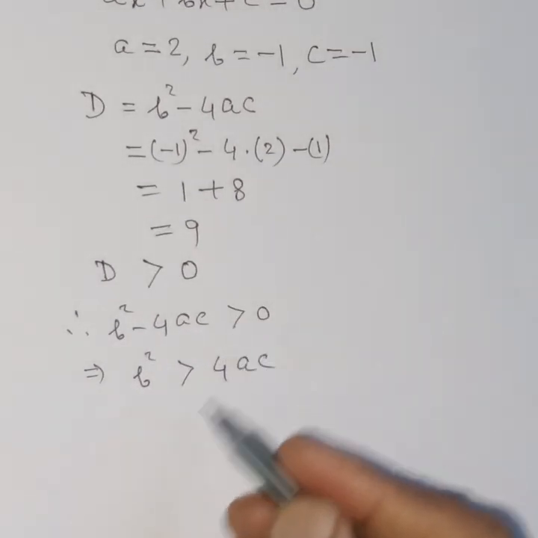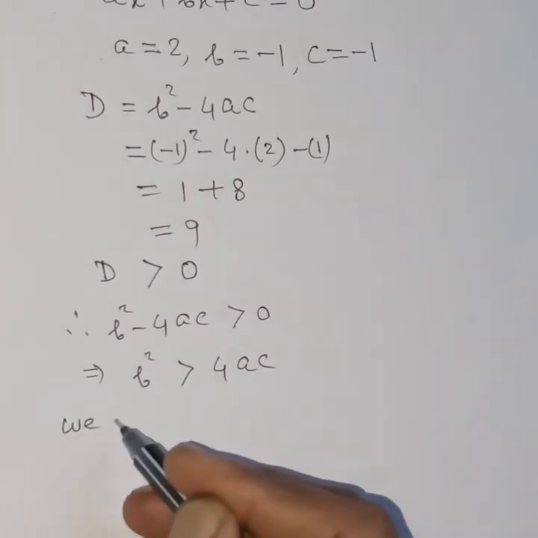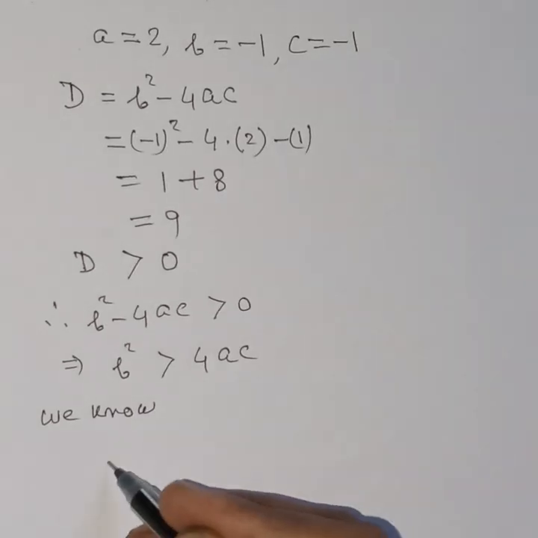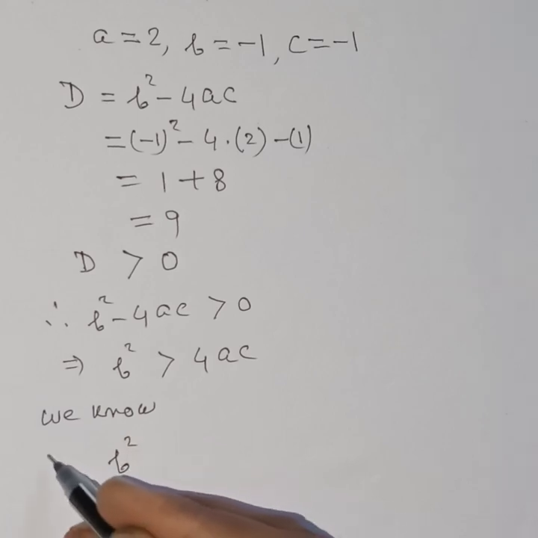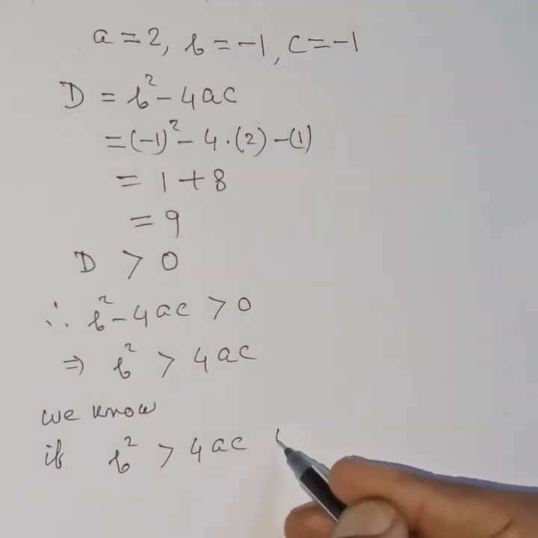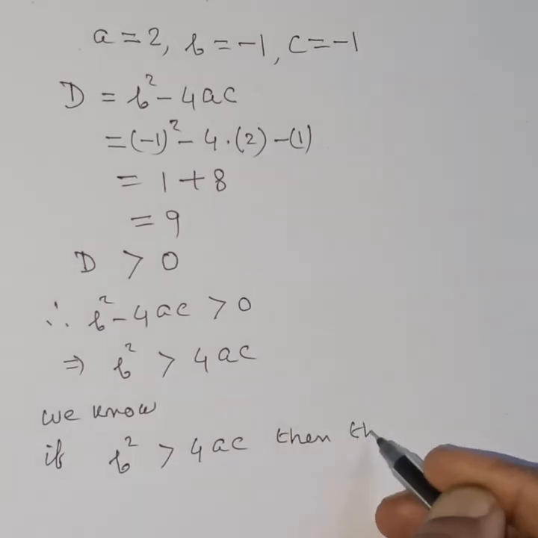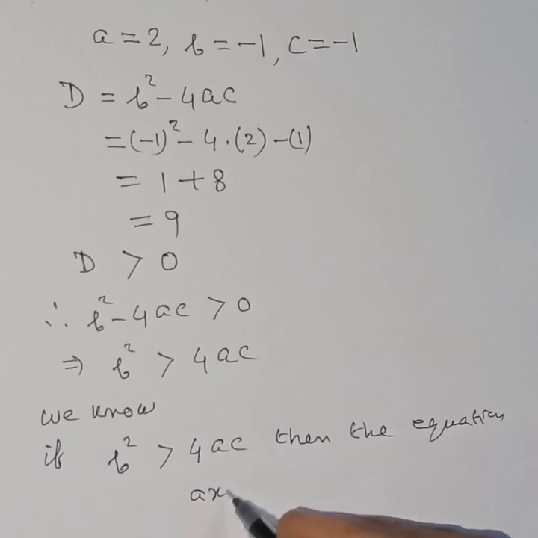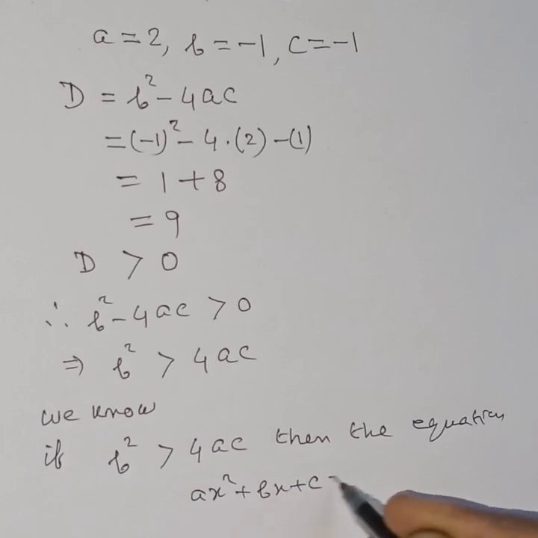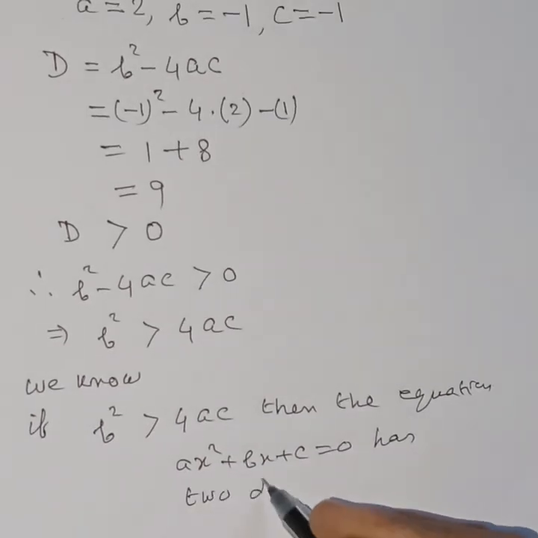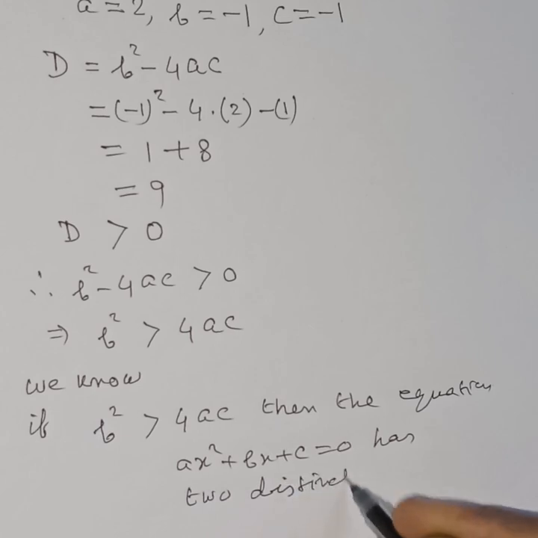So now we know if b square greater than 4ac, then the equation ax square plus bx plus c is equal to 0 has two distinct real roots.